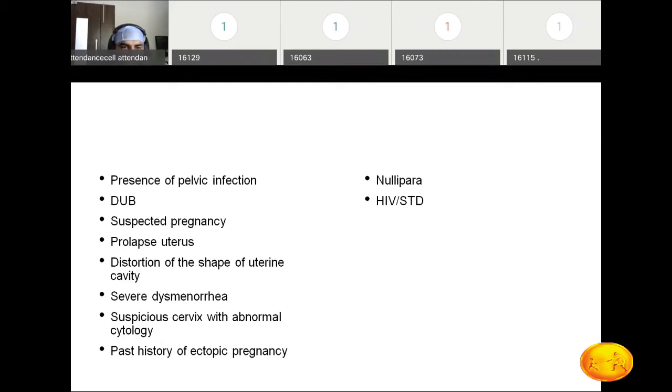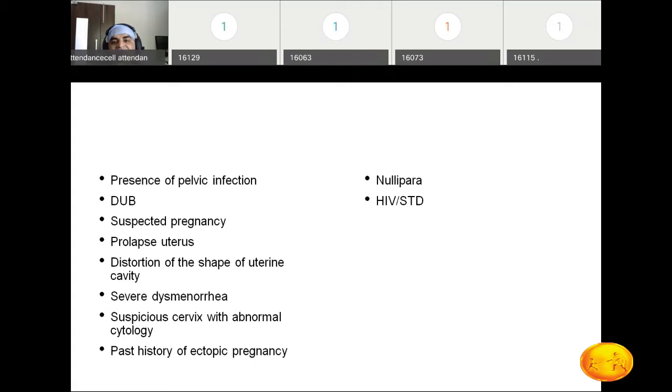Right. Then the next one is a suspicious cervix with abnormal cytology. Abnormal cytology means some pre-malignant cervical condition or suspected carcinoma of the cervix. In that case, we are not going to insert the copper T. Obviously, past history of ectopic pregnancy. In that case, we try to avoid copper T insertion, because one of the reasons for ectopic pregnancy is PID. And second important point, when there is a copper T and unfortunately pregnancy occurs, the chances of ectopic pregnancy are more. That's why again we avoid the copper T.